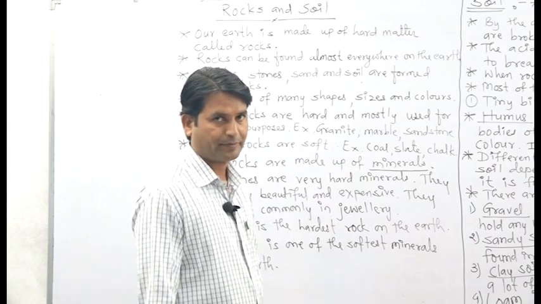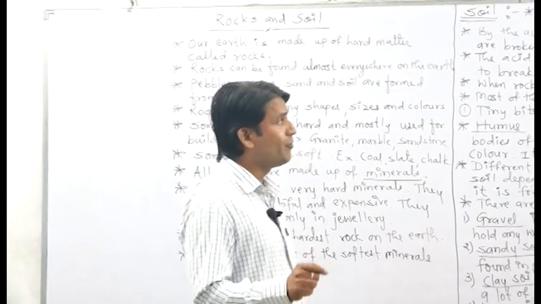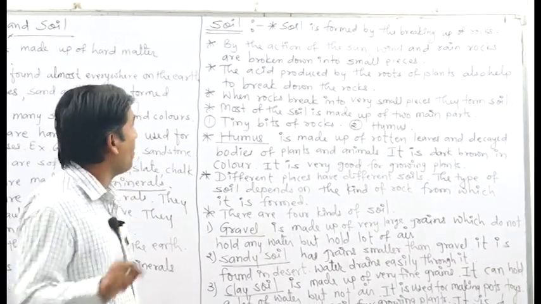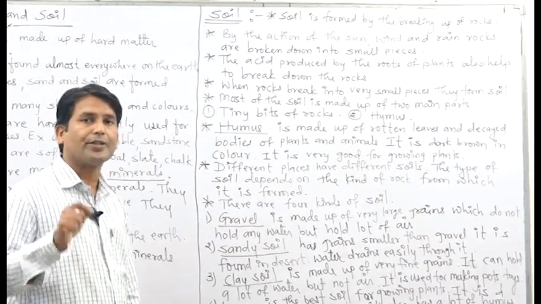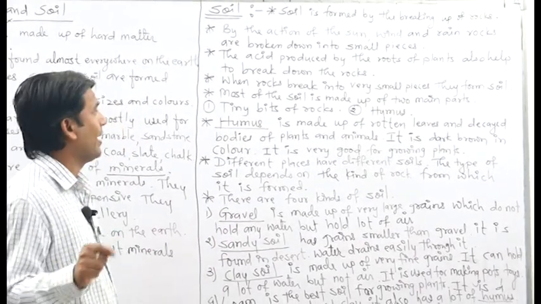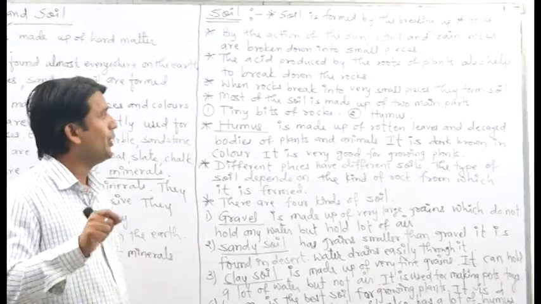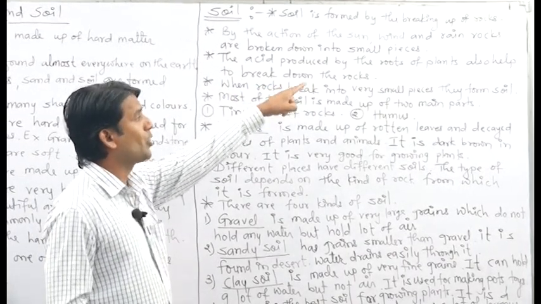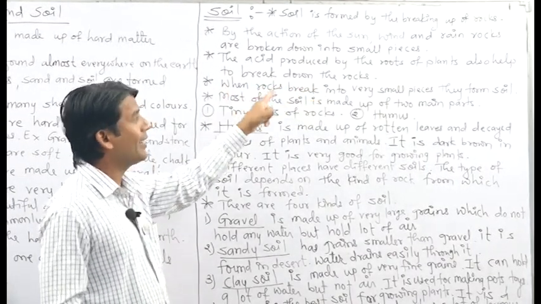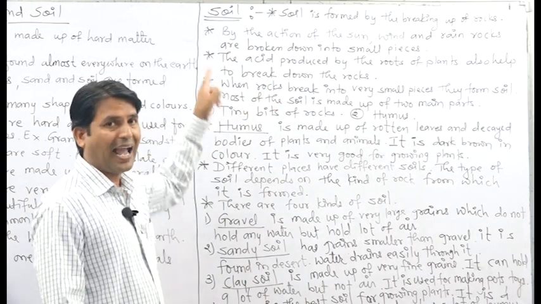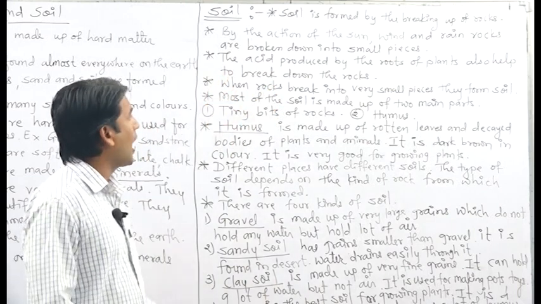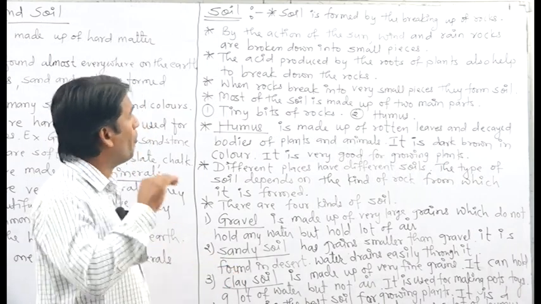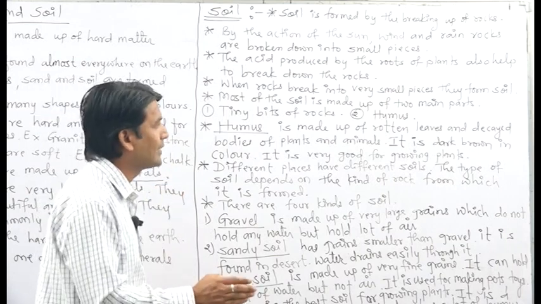Okay. After that, we will turn towards what? Soil. So friends, soil is formed by the breaking up of rocks. By the action of the sun, the wind and the rain, rocks are broken down into small pieces. Again, the acid produced by the roots of plants also help to break down the rocks.